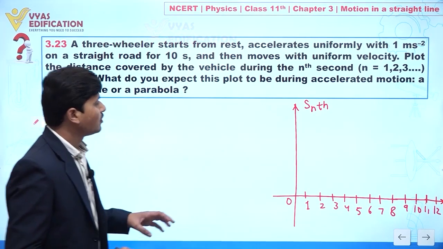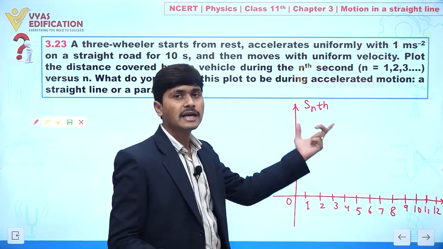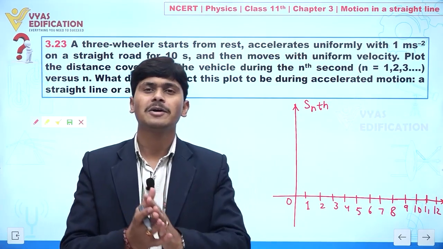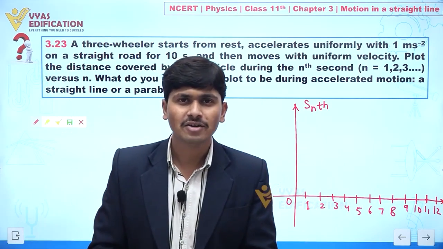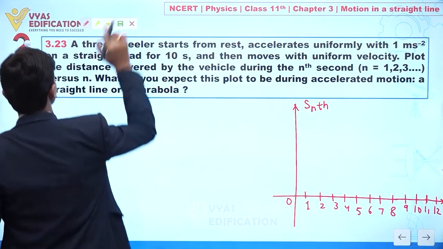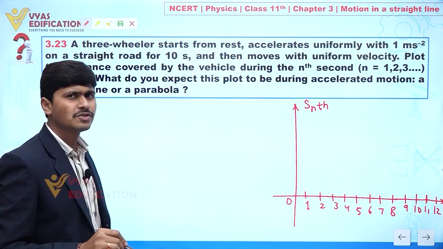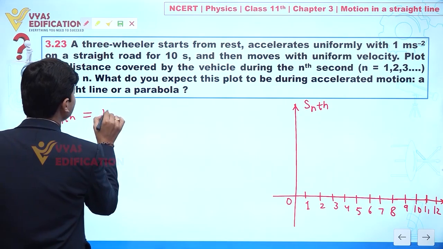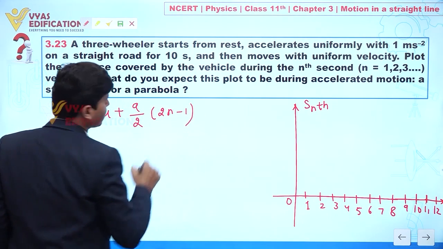Yes or no? Now our objective here is to calculate s_nth, it means the distance covered by the three-wheeler in nth second. Clear to everyone? So now we can write, as we know the formula for s_nth. What is the formula? Yes, this is u plus a by 2 times (2n minus 1).